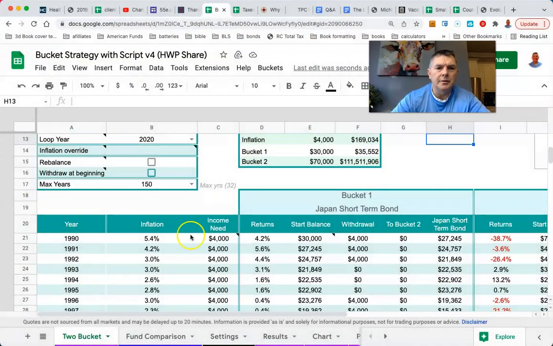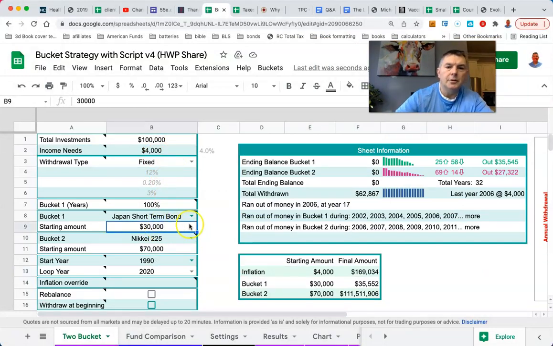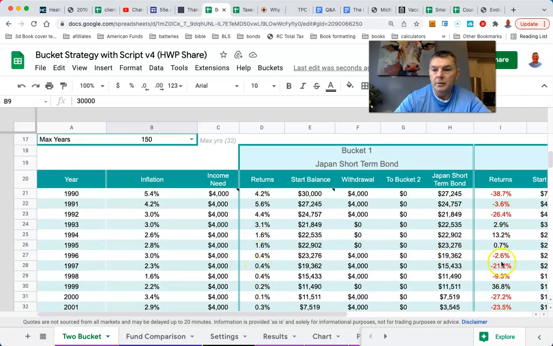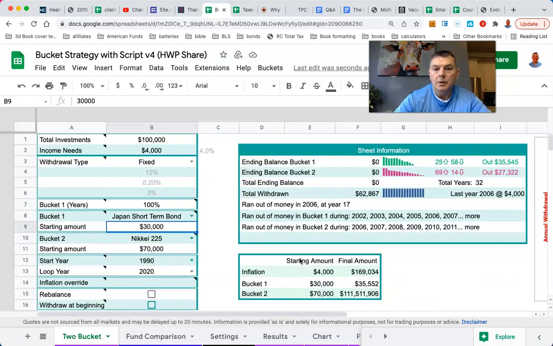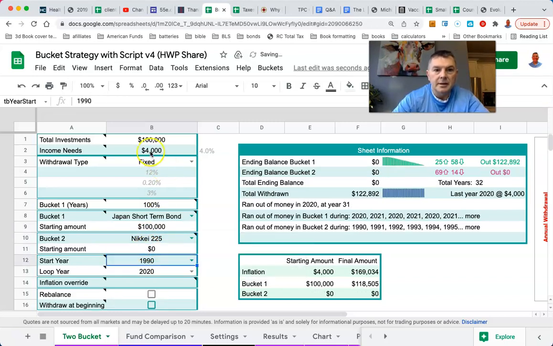Let's do one other thing here. Let's try something else. Let's do it all in short-term bonds. So let me just show you what the rates on short-term bonds are. 4.2, 5.6, 4 point, like not much, but that's better than losing all that. Let's just put 100% in the short-term bonds. And we're going to take 5,000 a year out.